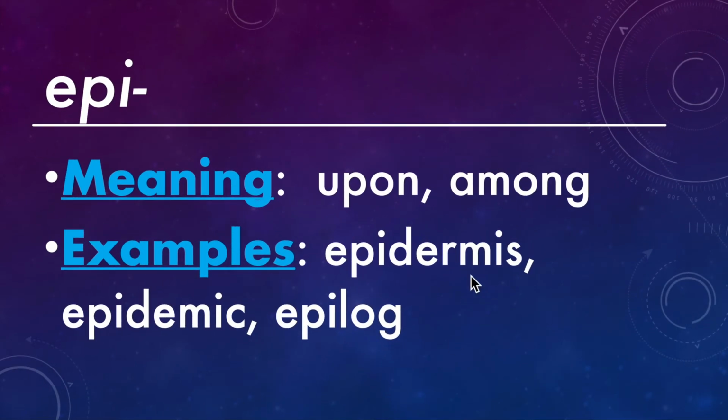Epi means upon or among. So epidermis is the outer layer of skin. So derm is skin. So epidermis is your outer layer of skin.